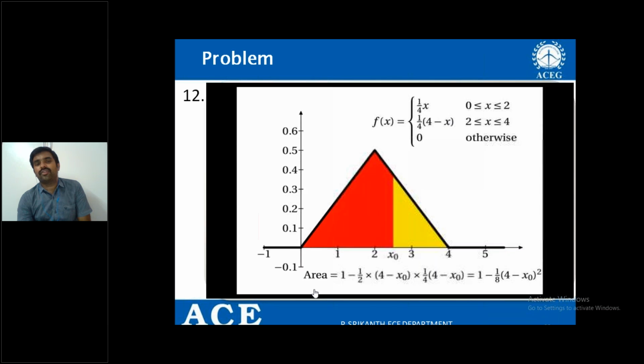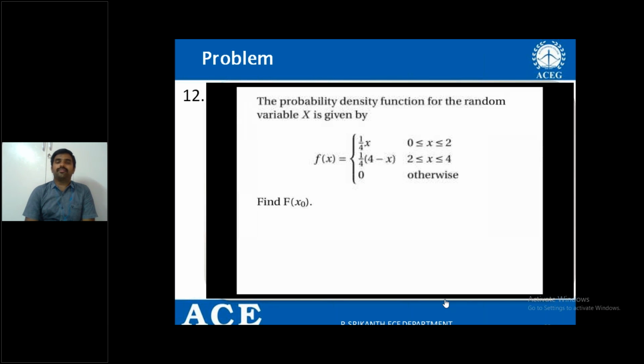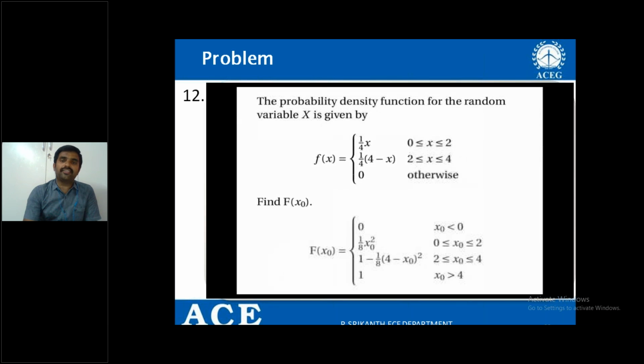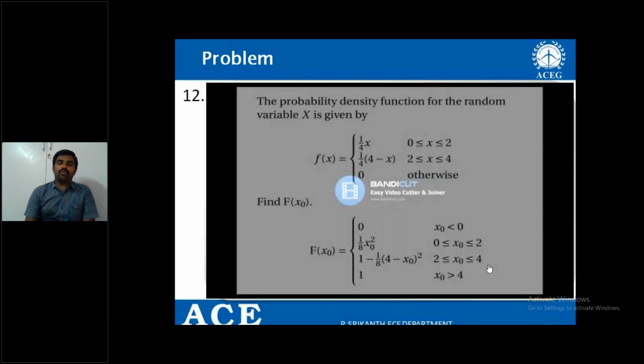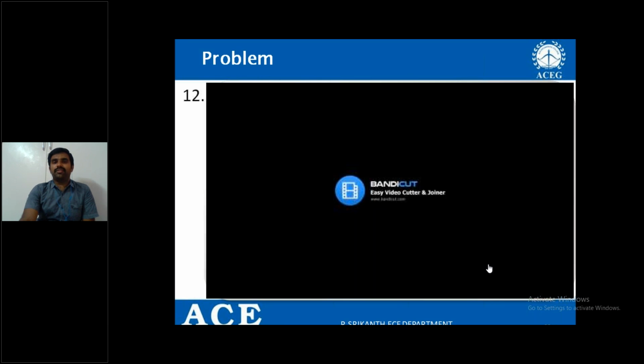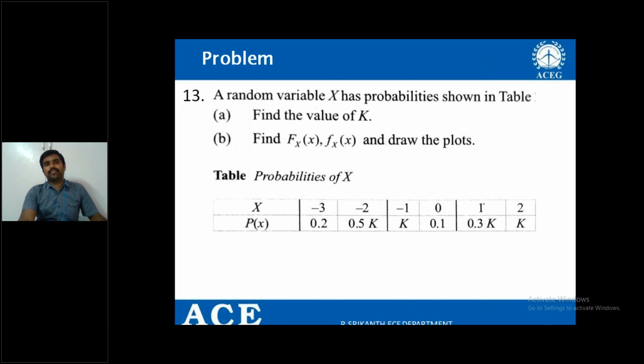So the area equals 1 minus 1 by 8 into (4 minus x naught) square. Therefore, in two conditions we got the value: 1 by 8 x naught square in the interval 0 to 2, and 1 minus the expression in the interval 2 to 4. And we all know that the maximum is 1 and the minimum is 0.